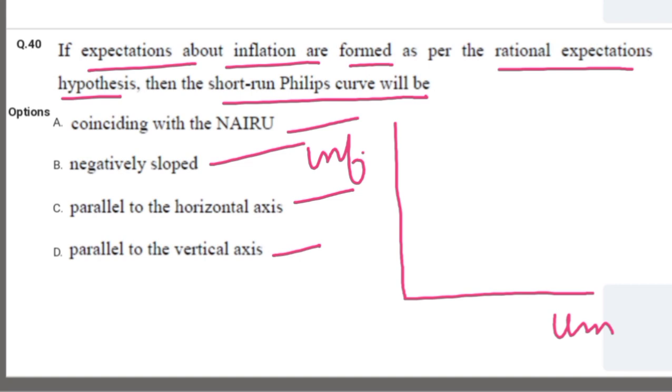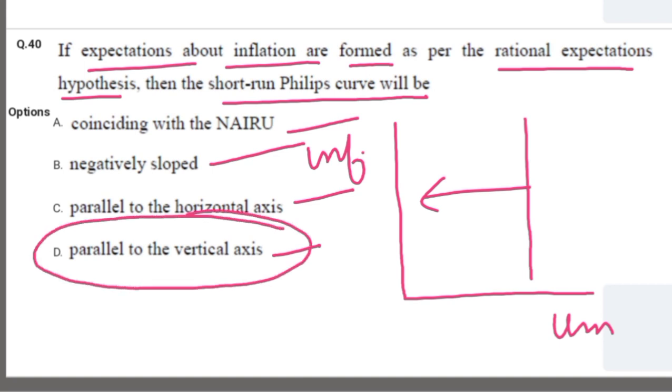In the presence of rational expectation, the short run Phillips curve would be parallel to the vertical axis. So the correct option, I guess, is D. I don't know the further explanation to this question, but the right option, I guess, is D.